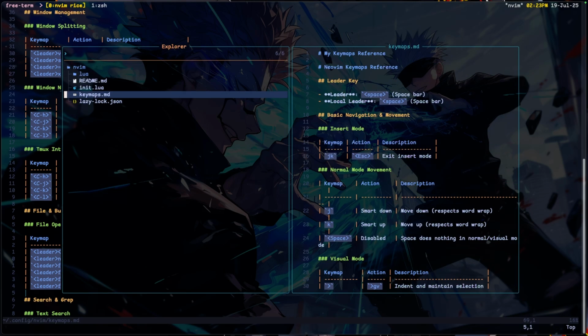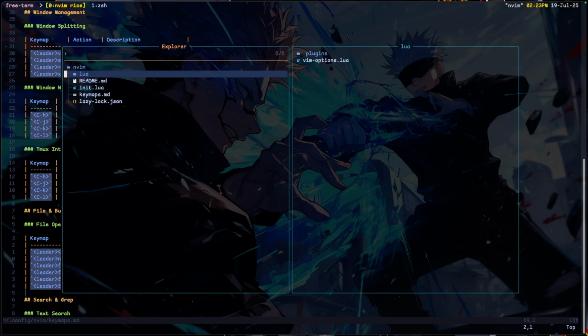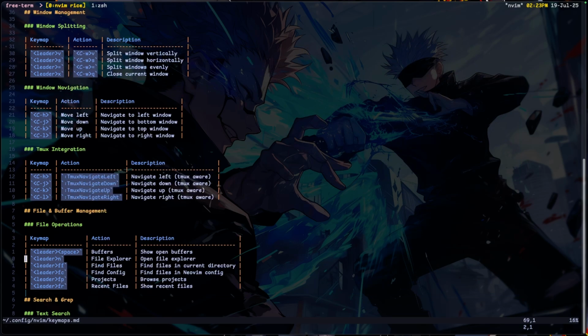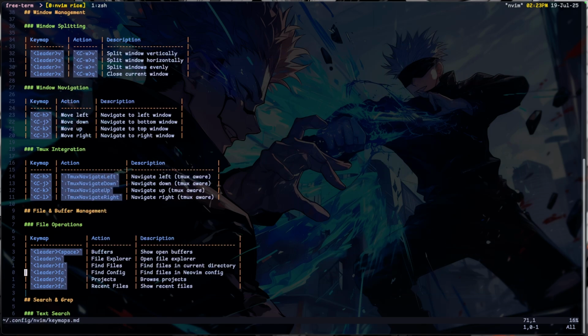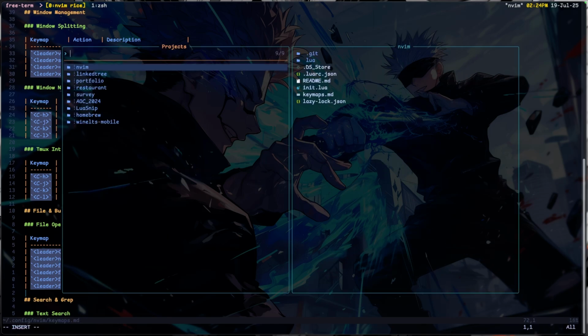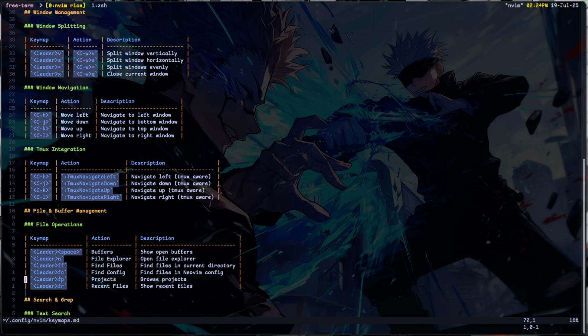So leader N brings out my file explorer. What else? Leader FF is to find files. FC is to find config. I bound this, but I don't use it every time. Then FP is the one I use sometimes. I can open them anywhere, then I can just cd to that directory immediately with this, which is find project.